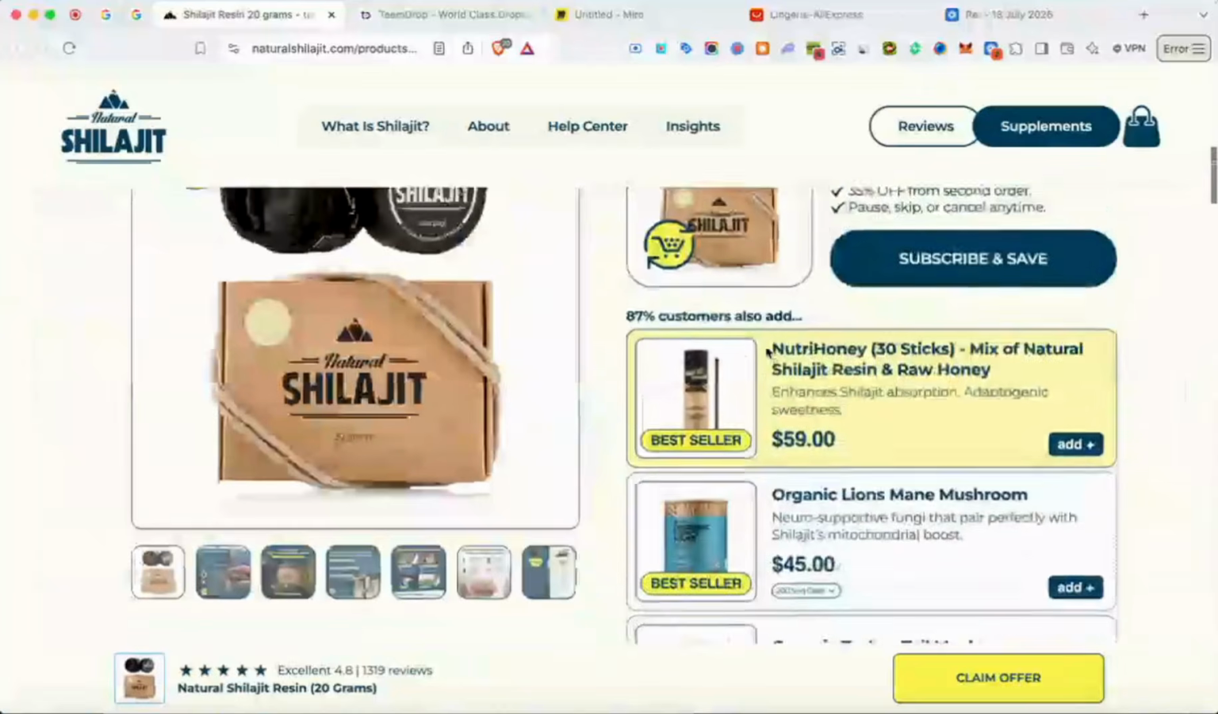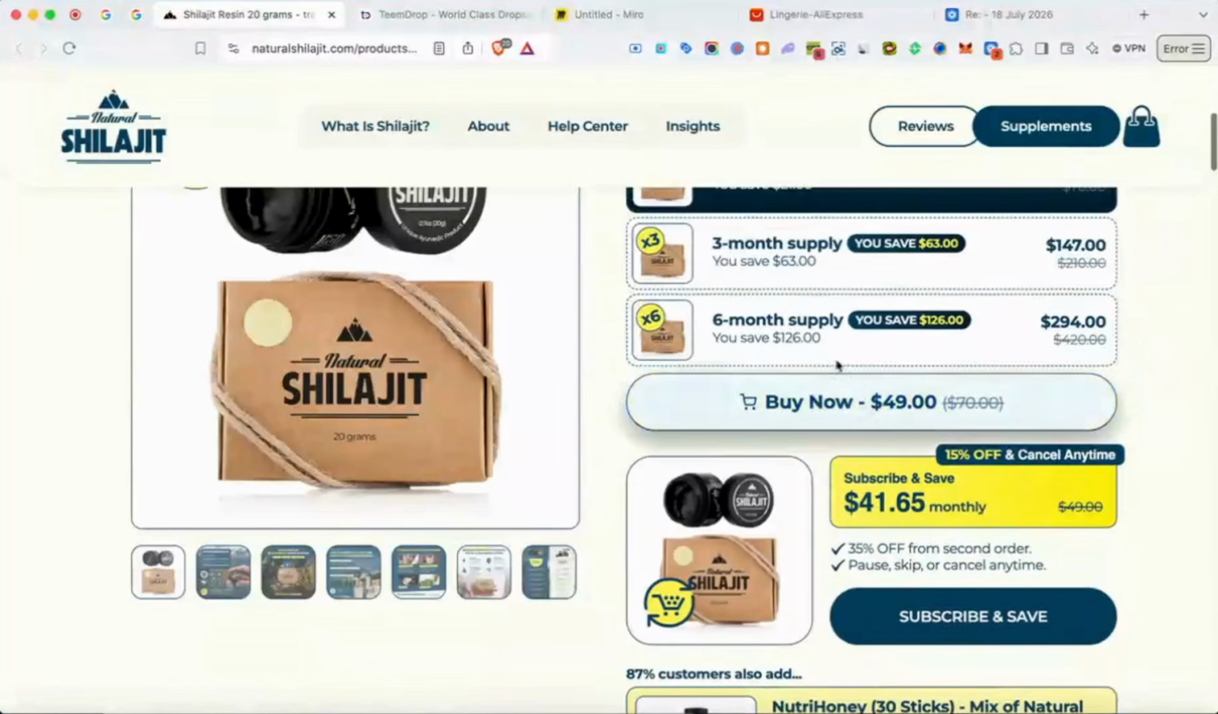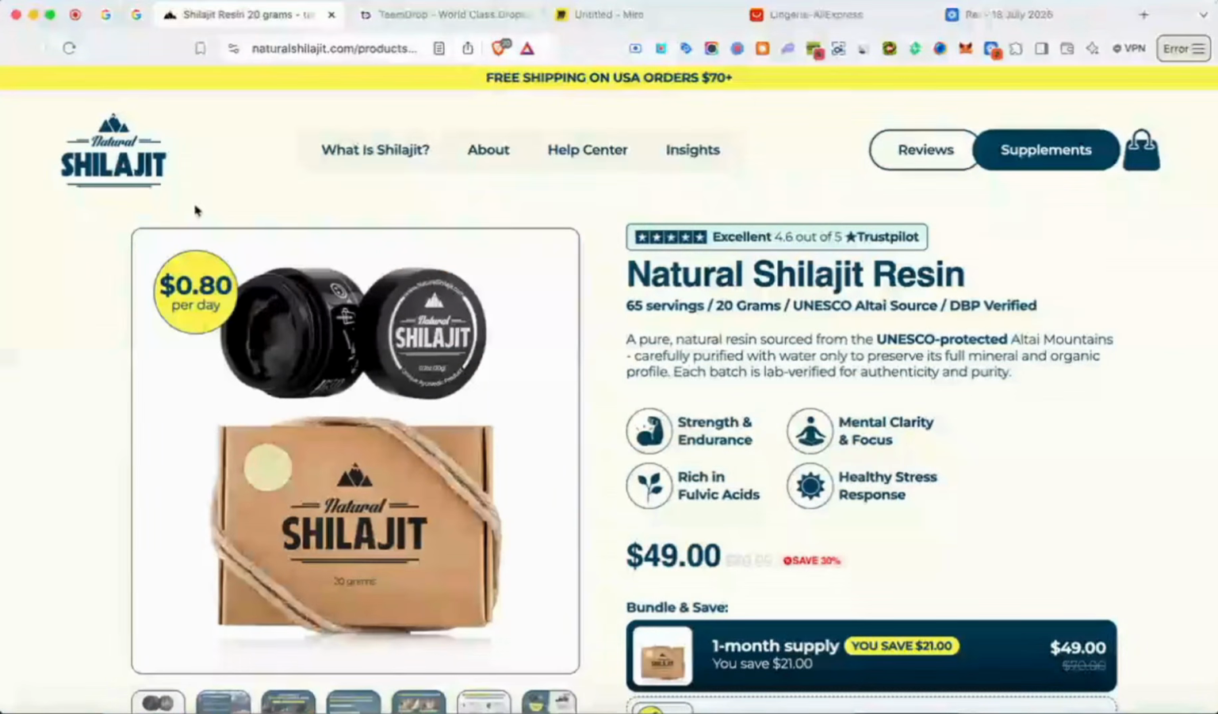But the crazy thing is, guys, these guys are actually running what's called MRR. So they're taking subscriptions. A lot of people think the only way to make money with Google is by traditional dropshipping, but you can also chase MRR, which is monthly recurring revenue, and charge your customers subscriptions and deliver high quality products to them every single month. And this is what Natural Shilajit is doing, right?